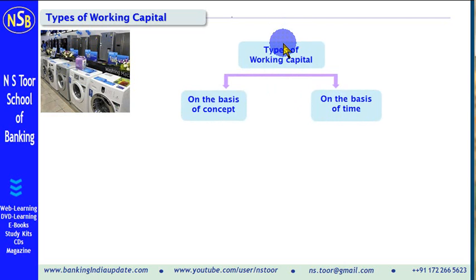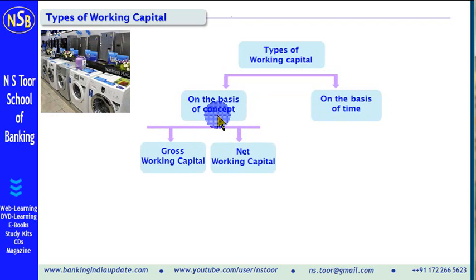Types of working capital. Working capital can be classified on the basis of concept. It can also be classified on the basis of time. Let us see what are different types of working capital on the basis of concept. On the basis of concept, working capital can be gross working capital or net working capital.